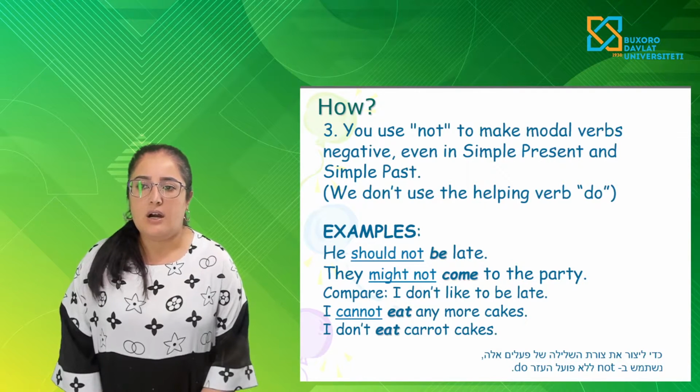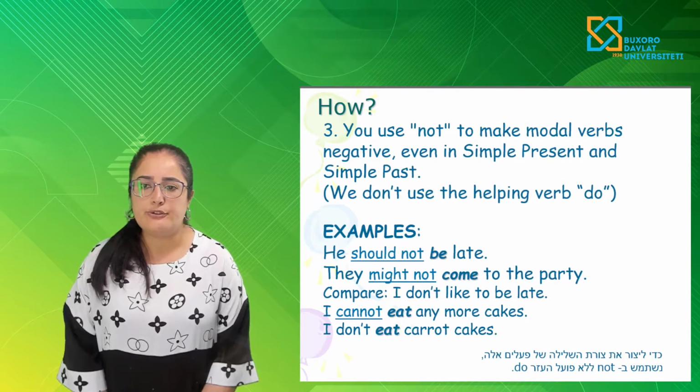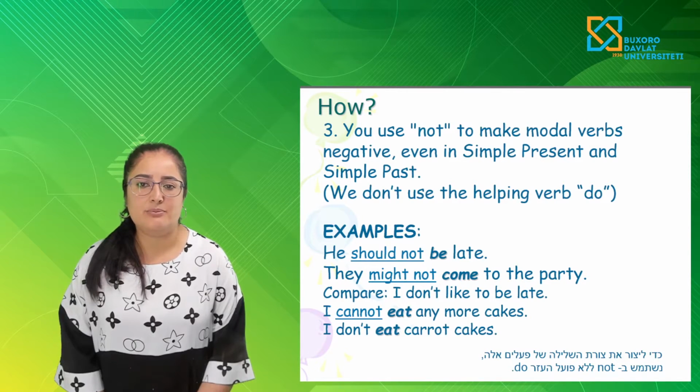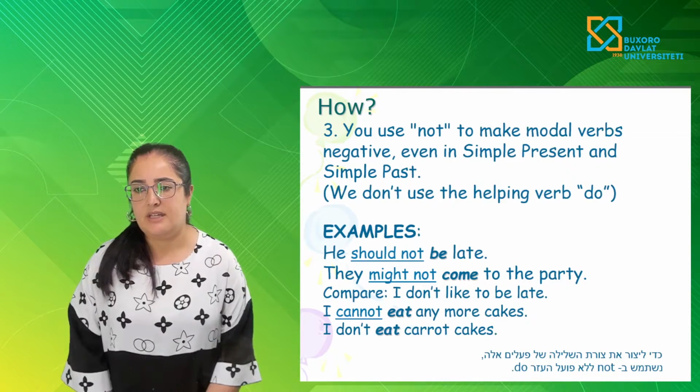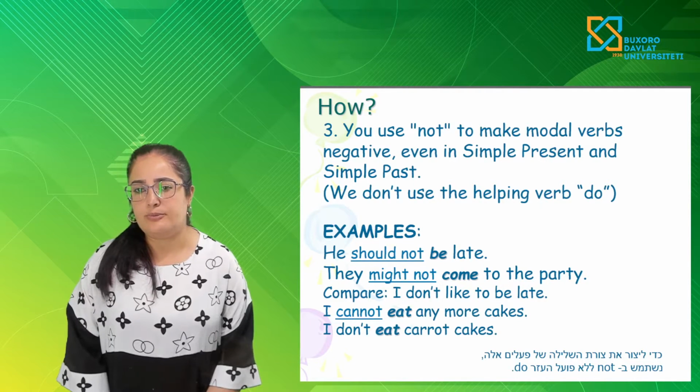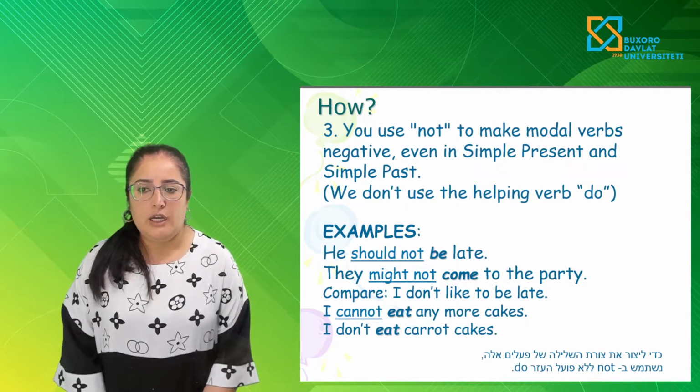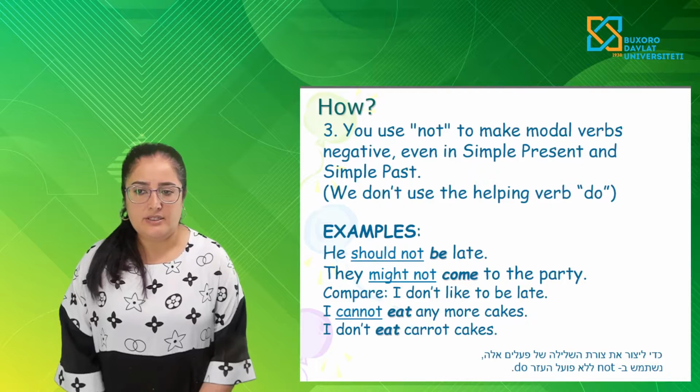And how do you use not to make modal verbs negative, even in the simple present and simple past? We don't use the helping verb do. Example: he should not be late.